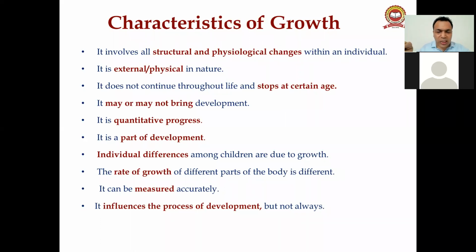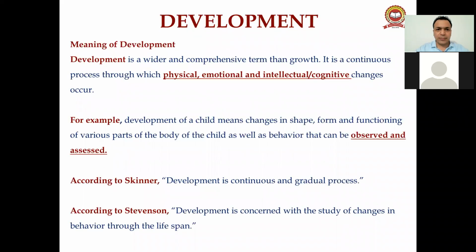Individual differences among children are due to growth. Even twins have differences between them due to growth and development. That's why we study growth and development, because educational psychology has told us we have to know the student first. The rate of growth of different parts of the body is different. It can be measured accurately, and it influences the process of development, but not always.